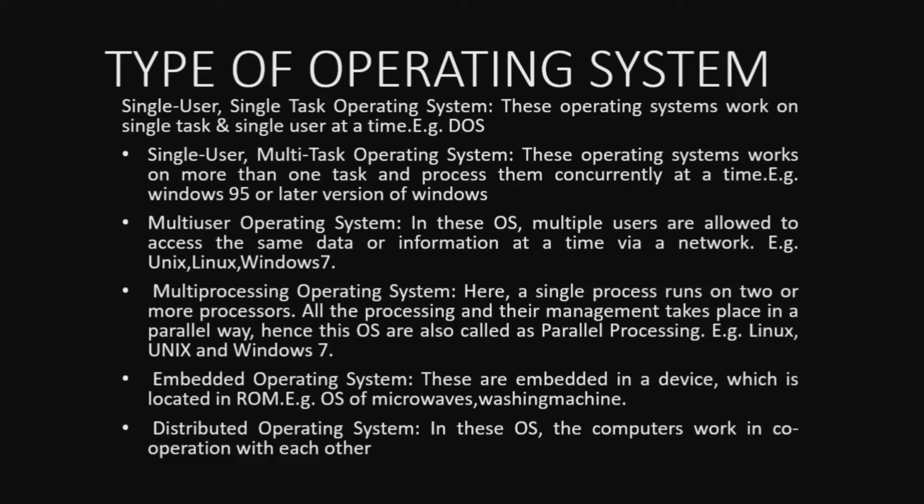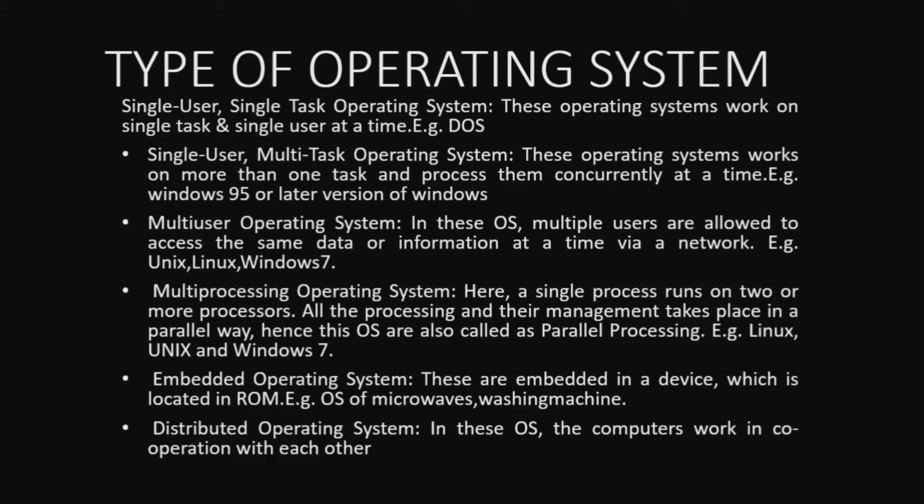The next one is the embedded operating system. What do you mean by an embedded operating system? These are the systems embedded inside a device, located in ROM. I can tell you the example, then it will be very clear to all of you. The OS of microwaves, washing machines, these electronic gadgets are examples of embedded operating systems.